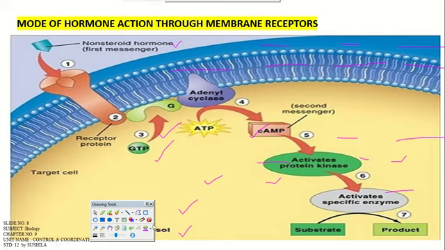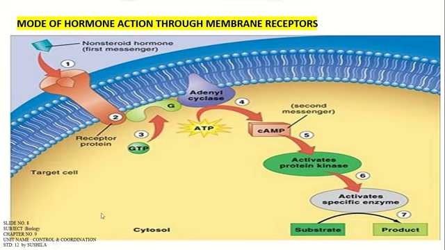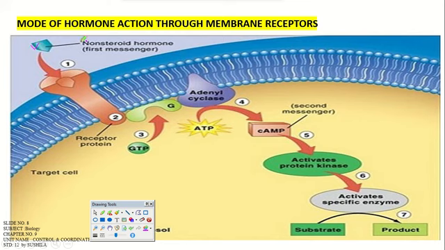Here you can see the mode of action for hormones acting through the membrane receptor. One example of a hormone is given, that is a non-steroid hormone. First messenger: first it will bind with the receptor on the cell membrane, then it will activate the G protein present inside the cell membrane.